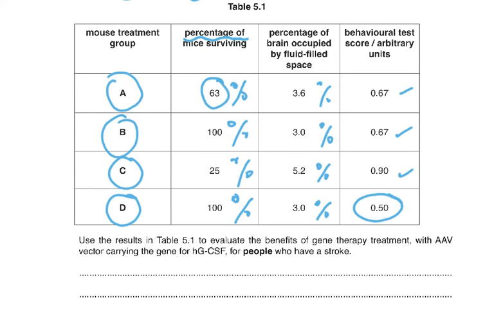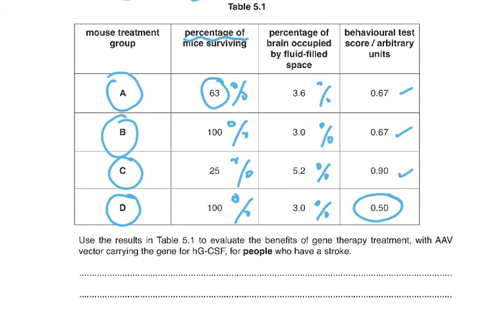Now let's look at the question. It says use the results in table 5.1 to evaluate the benefits of gene therapy treatment with AAV vector carrying the gene for AGCS for people who have a stroke. So you now need to evaluate.